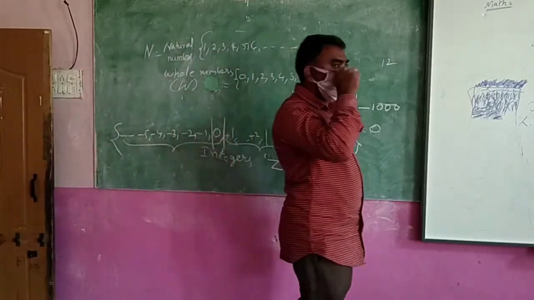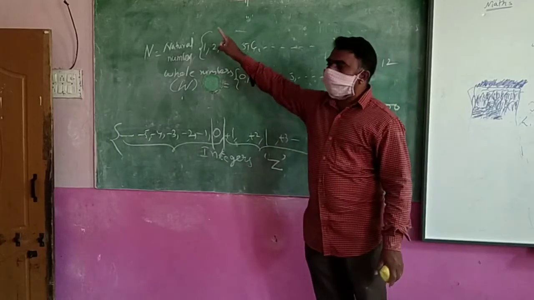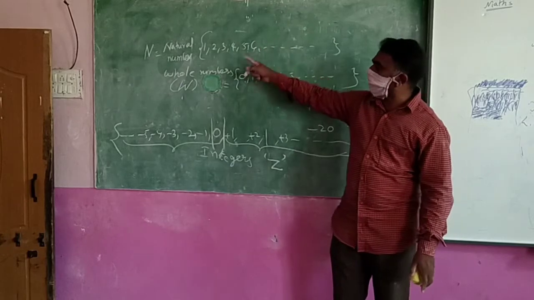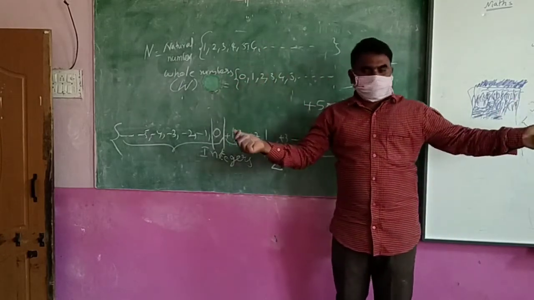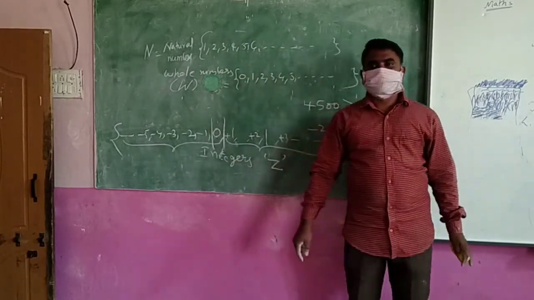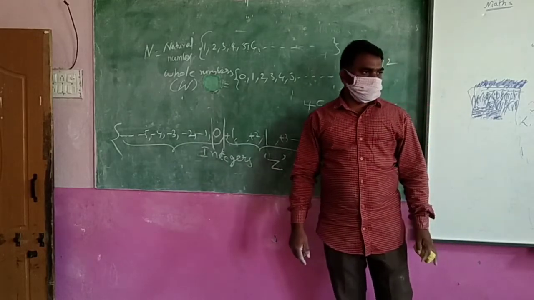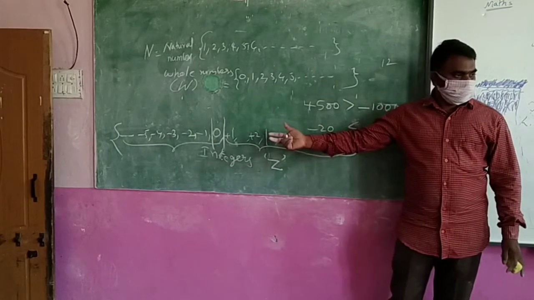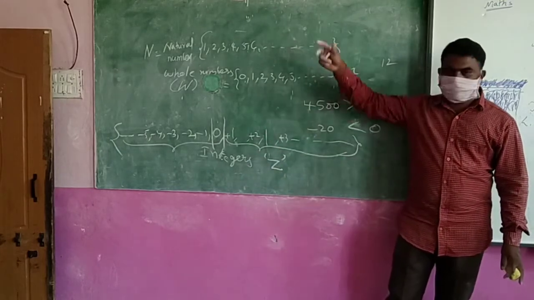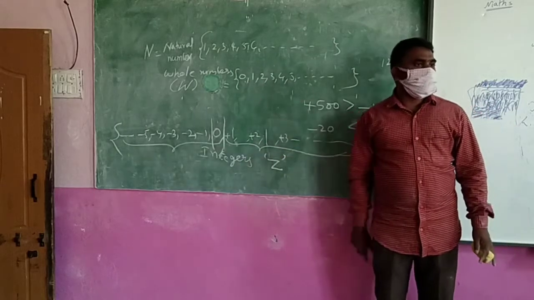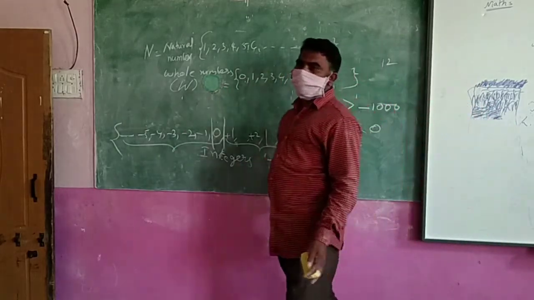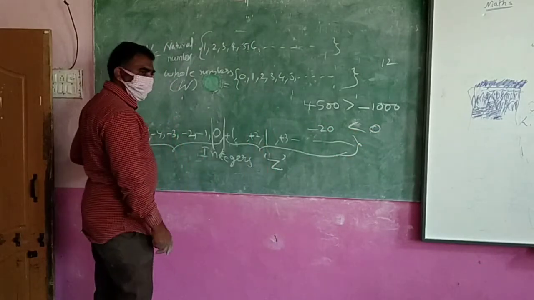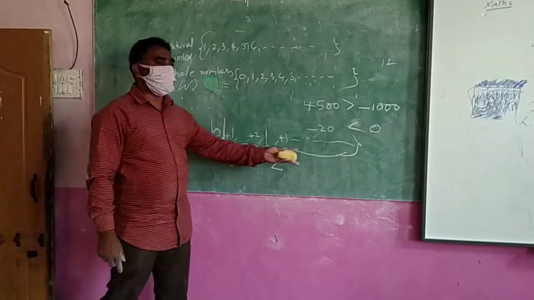Here you said natural numbers start from 1 and end, I don't know where. Whole numbers start from 0 and end, I don't know where. But here, where do the numbers start from? We don't know.